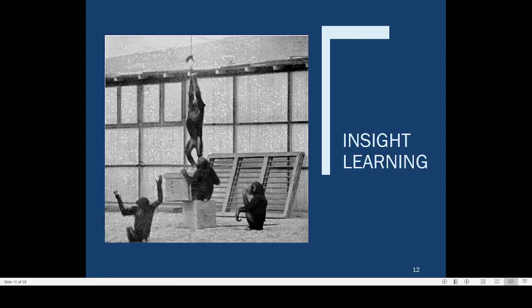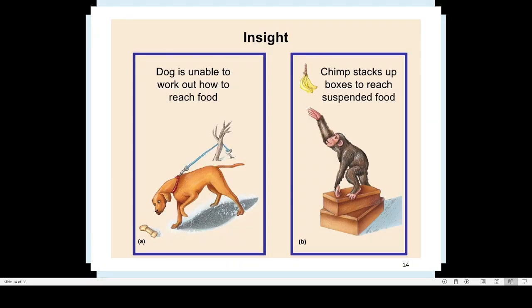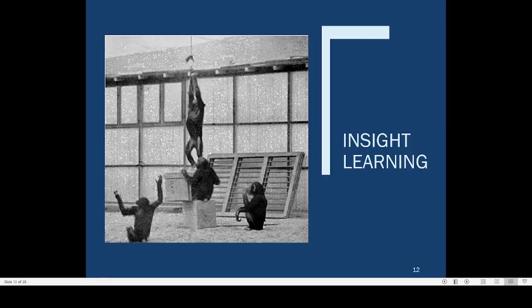There is a very famous experiment for insight learning, and here you can see they have a banana, and these chimpanzees have to get this banana. They are seeing this banana for several hours, and after several hours they suddenly get an idea. If they put these boxes one above the other, and one chimpanzee stands on that, they will be able to collect this banana. So this is known by the name insight learning.